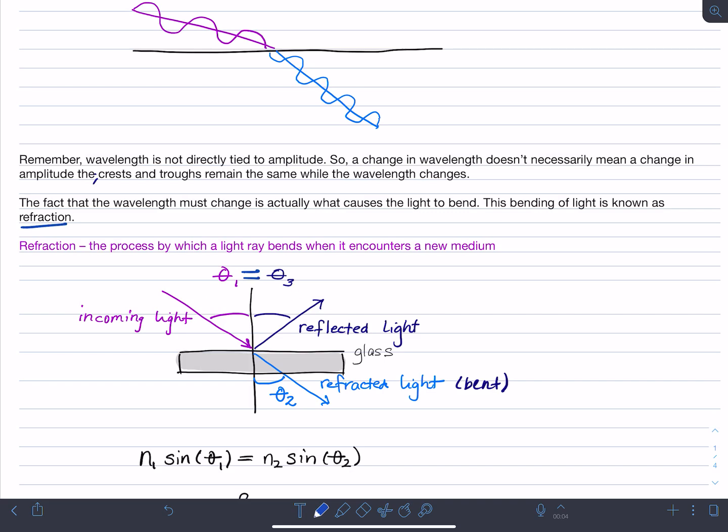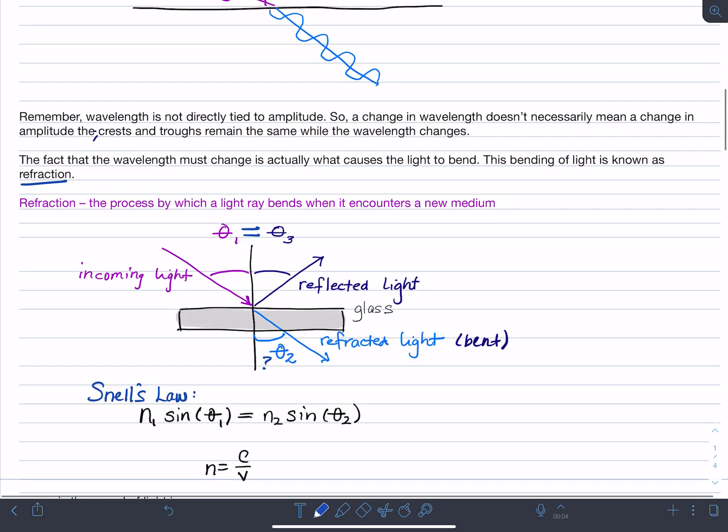But what about this other angle down here, theta 2? Well, it turns out we have a relationship, which is called Snell's law. It says this: n1 times the sine of theta 1 equals n2 times the sine of theta 2. So we know that there's a relationship between the incoming light angle, theta 1, and the refracted light angle, theta 2. But what is that relationship?